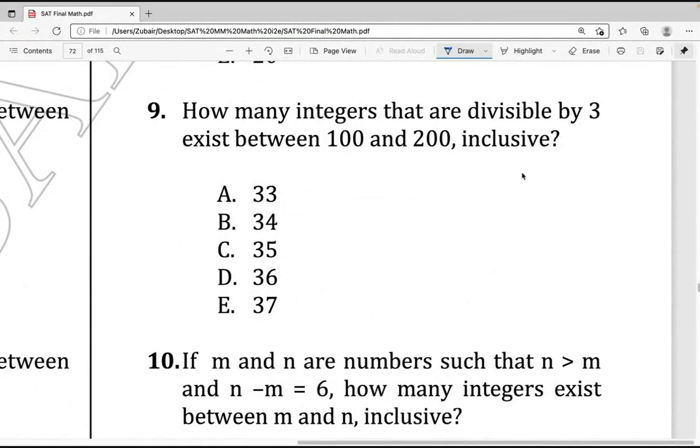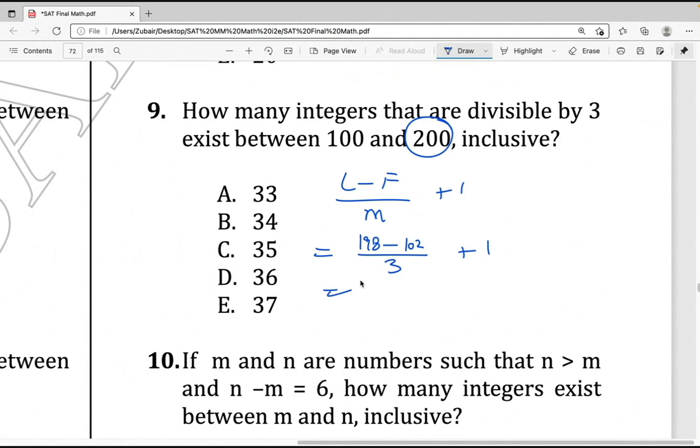See question number 9. How many integers are divisible by 3? Last minus first over multiple, plus 1. So the multiple is 3, and plus 1 is already there. Is 200 divisible by 3? No. I'm trying 199, and that's no. I'm trying 198, and that's a yes. So 198 is a multiple. Now the first one: I know 100 is not, so I would not try that. 101 divided by 3 is a no. So 102 is yes.